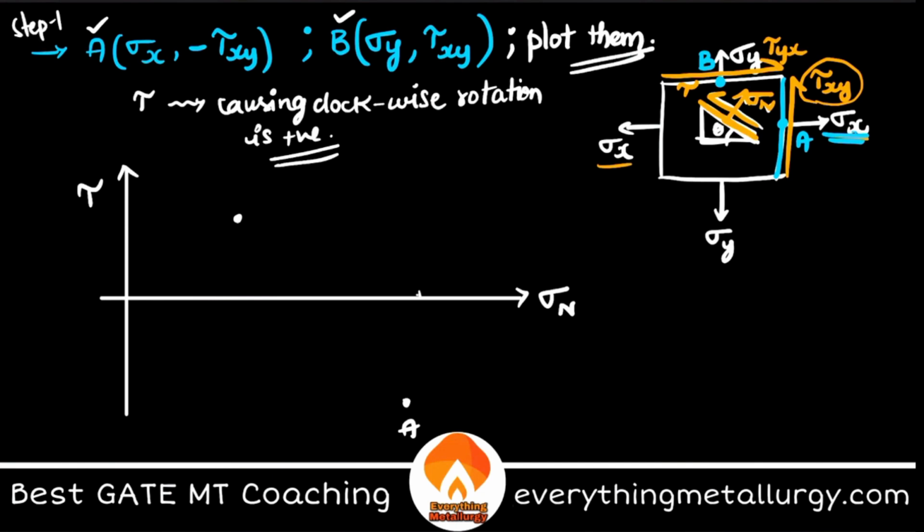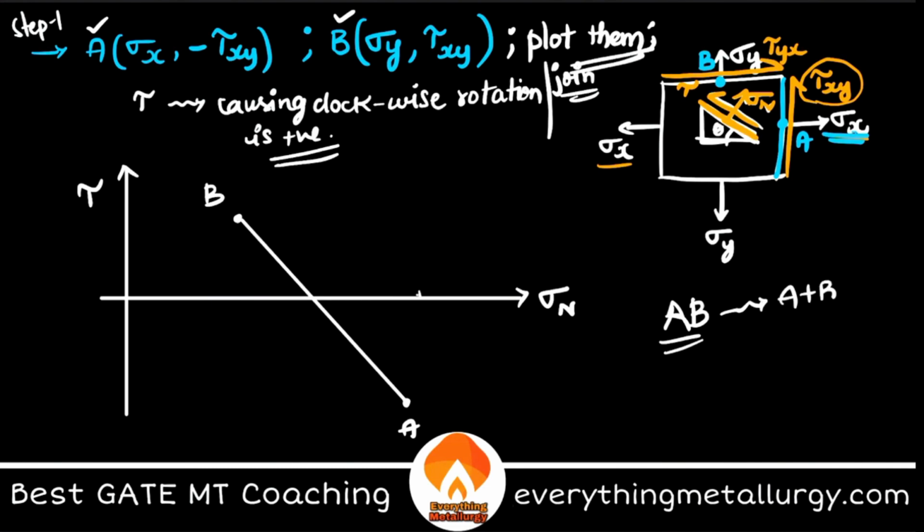Plotting A and B in the sigma tau space, and also join them. Of course this is B. To join them, just join these two with a straight line. Perfect. Now, after joining, take a midpoint. So what is the midpoint of the AB line?